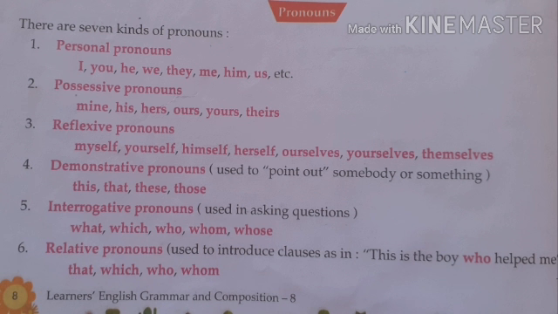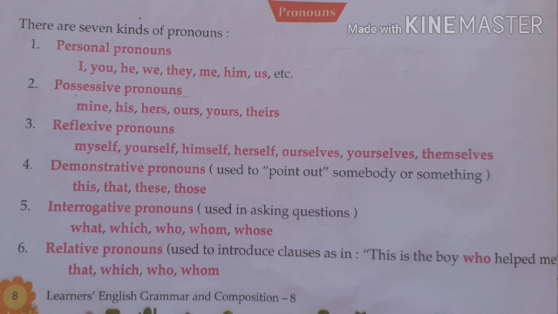Next one is demonstrative pronouns. Demonstrative pronouns are used to point out somebody or something. Suppose that this, that, these, those. You can get here, this is my pen. After this you are getting a helping verb. That was her pen.